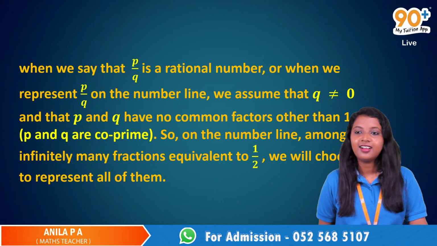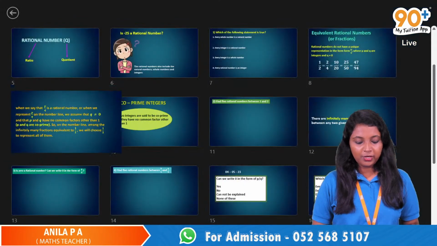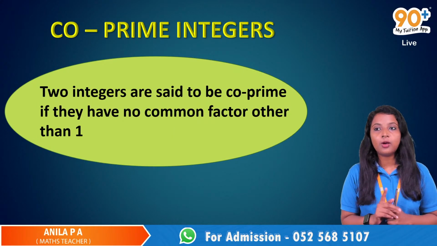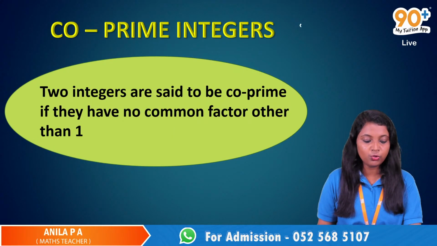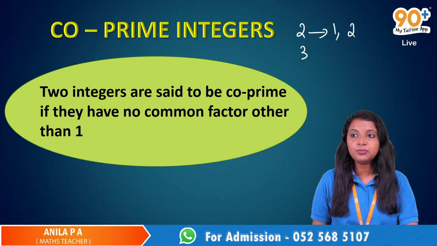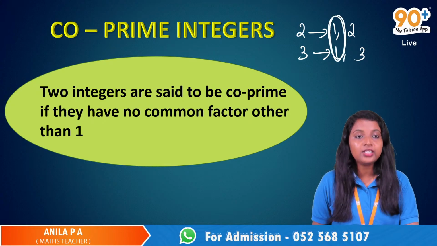Ma'am, what are co-prime? Co-prime. Okay, co-prime means two integers having only one as the common factor. Suppose we take 2 and 3. The factors of 2 are 1 and 2. And the factors of 3 are 1 and 3. So here the only common factor is 1, right?